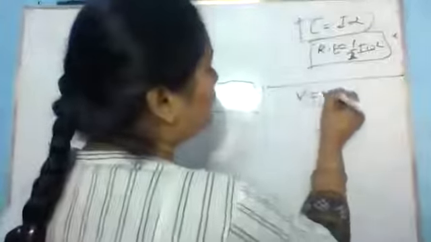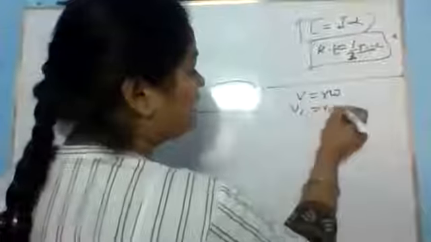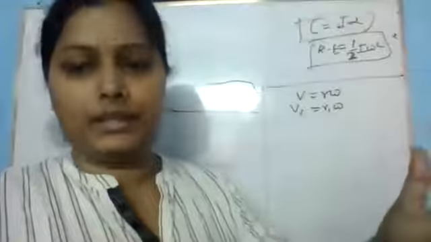So we have any kind of rigid body, and that rigid body has many particles. The distances will be r1, r2, r3, and masses will be m1, m2, m3. You know this relation, right? For particle 1, we can write like this. Now, angular momentum is moment of momentum, right?